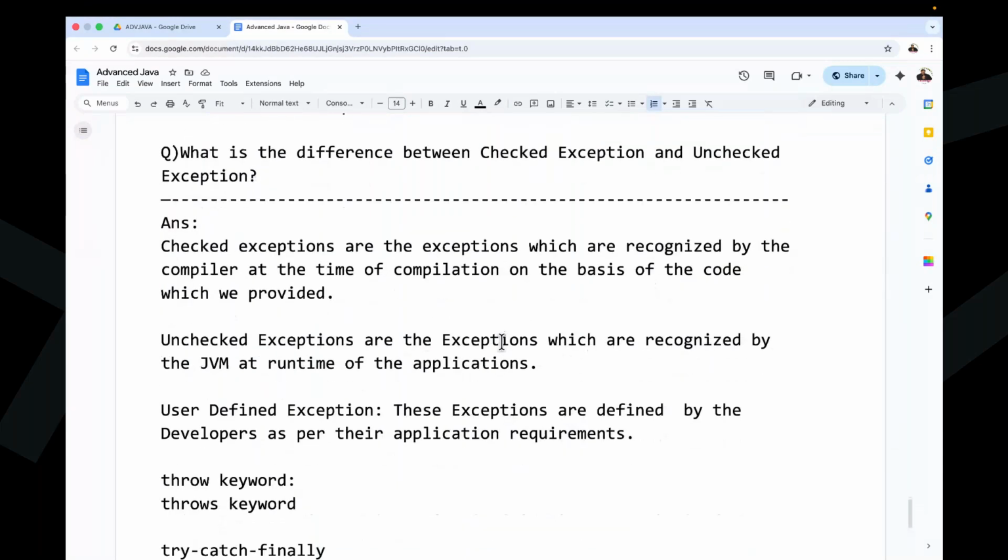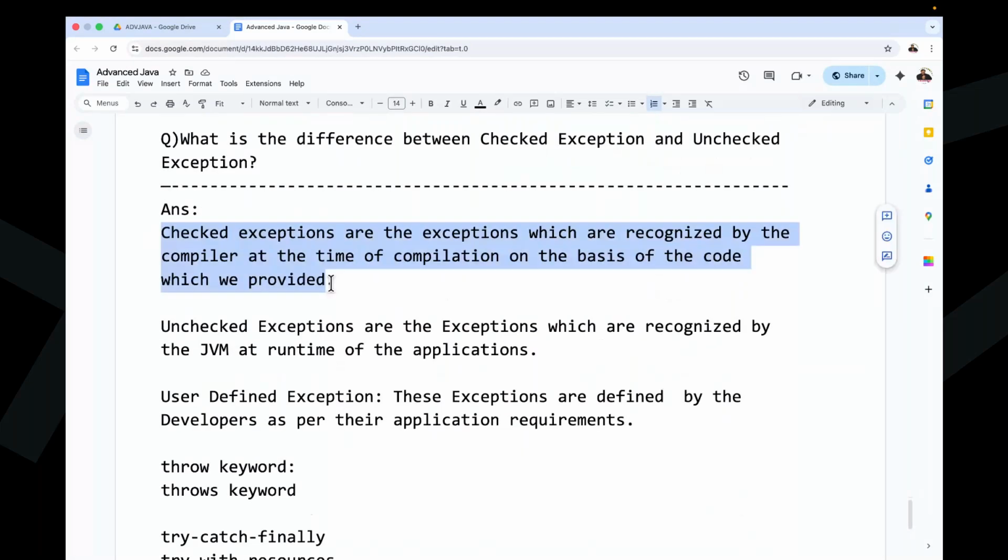Checked exceptions are the exceptions which are identified by the compiler but do not really occur at compilation time. Just by monitoring the code at the time of compiling, the compiler will check it. If you run this program, definitely at this particular location an exception will come. So that is checked by the compiler, and because of that, these exceptions are called checked exceptions. But really, exceptions do not occur at compilation time. They occur at runtime only.